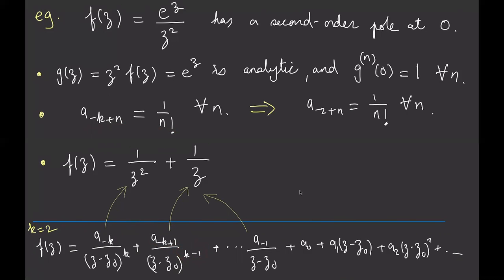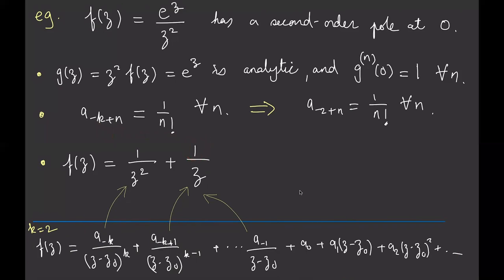But k is equal to 2, right? So if k is equal to 2, this is 2 minus 1, so that's the first power. Z0 is 0, so I get z in the denominator, and in the numerator I have a to the minus 2 plus 1. So from here I put in n equals 1 in this case. Because it's minus 2 plus 1, I put n equals 1, so 1 over 1 factorial, which is just 1.